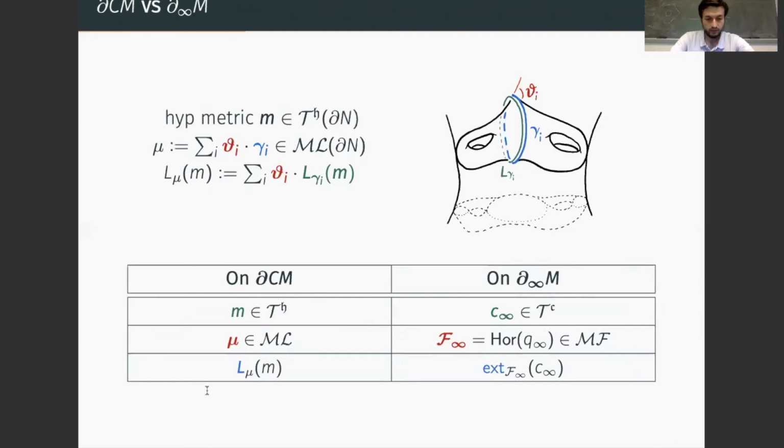As we define the hyperbolic length of the bending measure on one side, we can also consider the extremal length of the horizontal foliation with respect to the conformal structure. So this is more or less all we will need to know about the structure of convex cocompact manifolds.